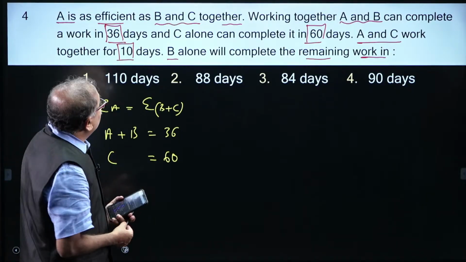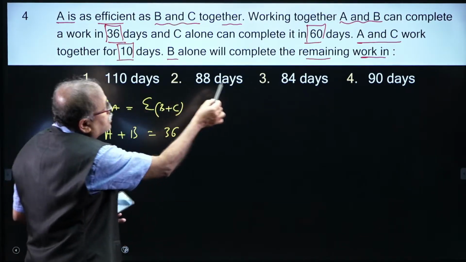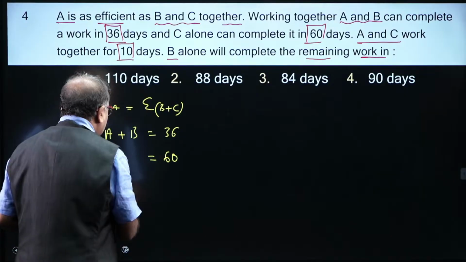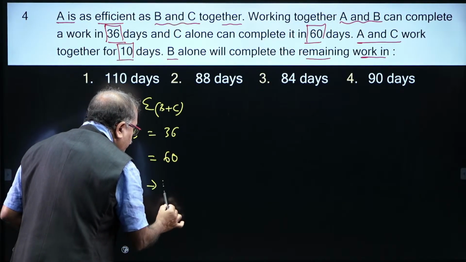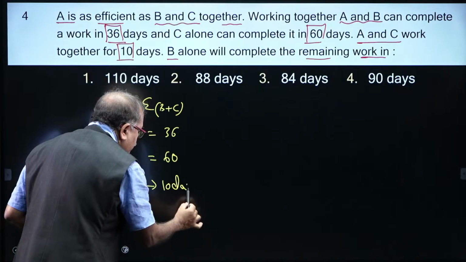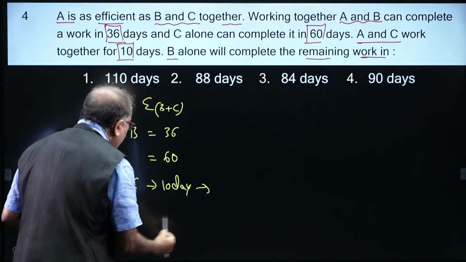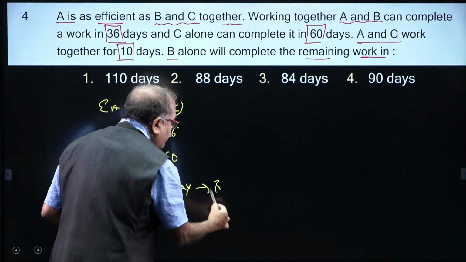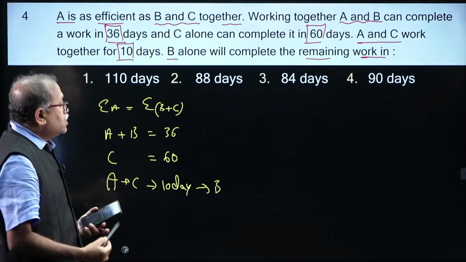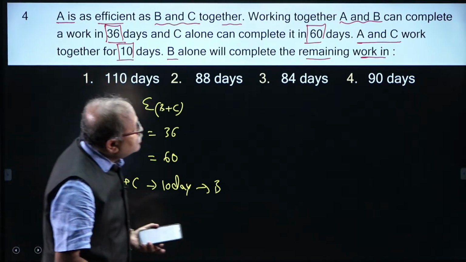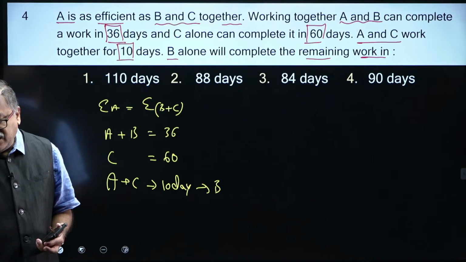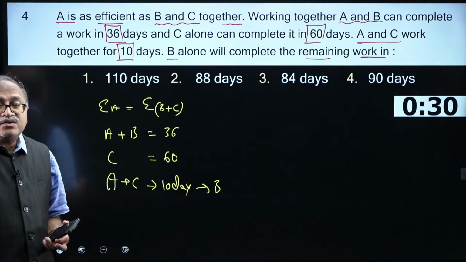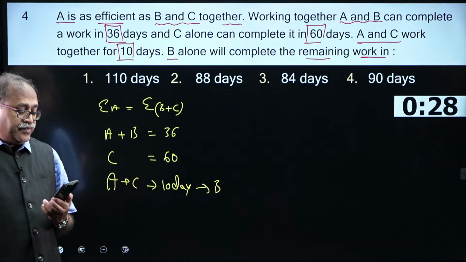And it is mentioned that A plus C worked for 10 days, and after that who starts working? B. So, in how many days will B complete the remaining work? Come on, it is a really very good question, and your time starts now.